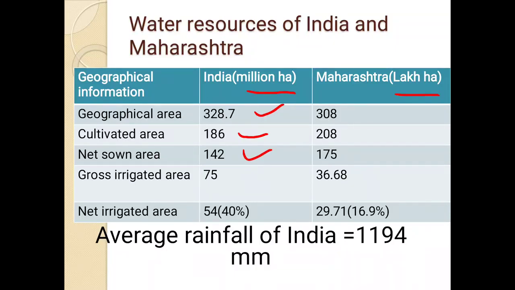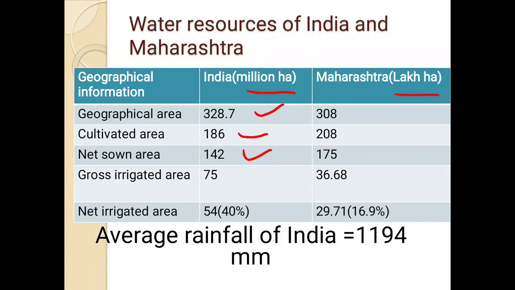What is the difference between these two? Net sown means actual sown area, and cultivated means the area which can be brought under cultivation. And actual sown area is 142 million hectares.